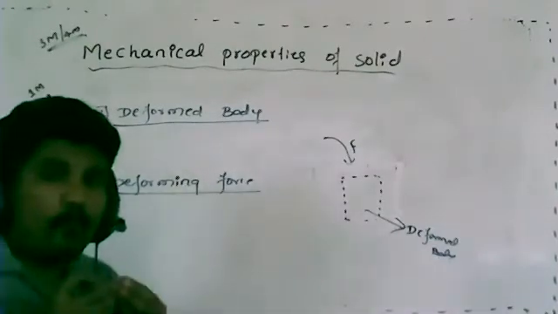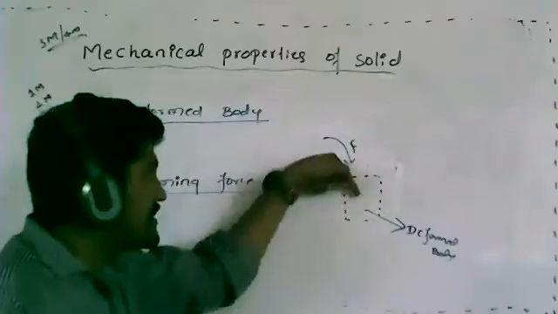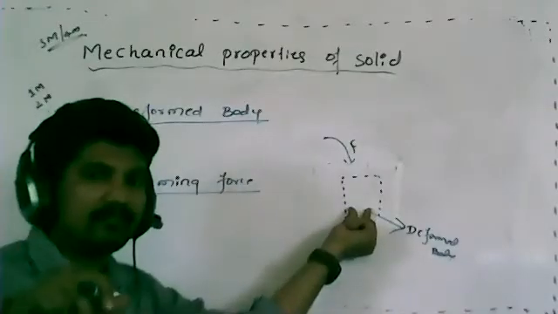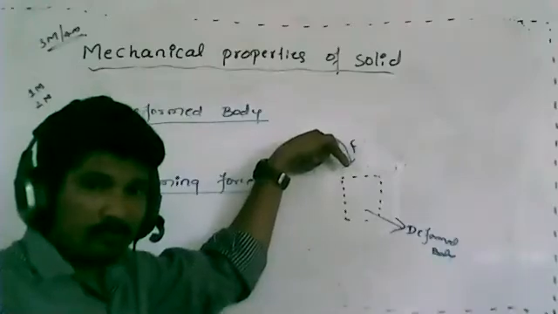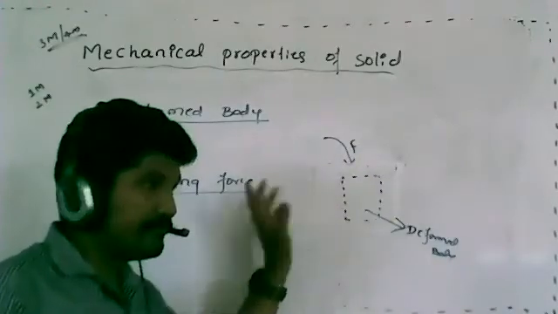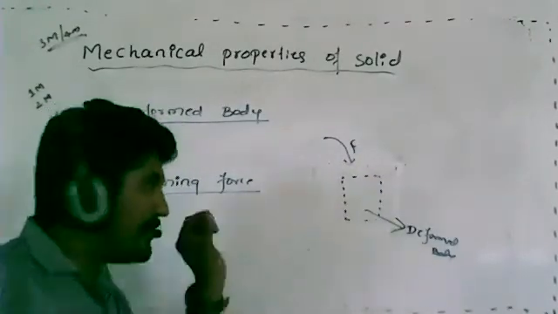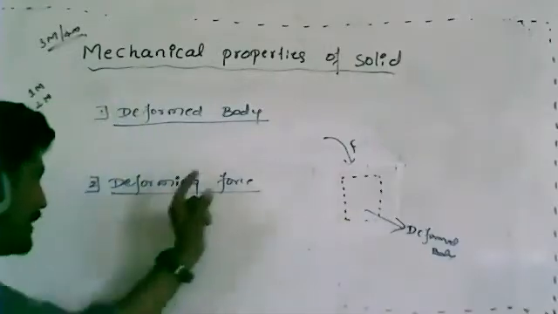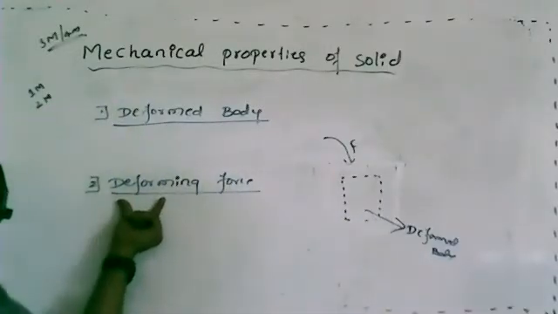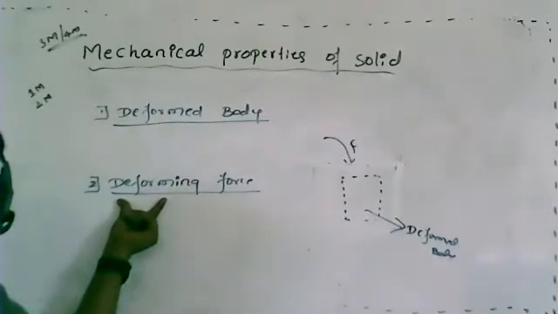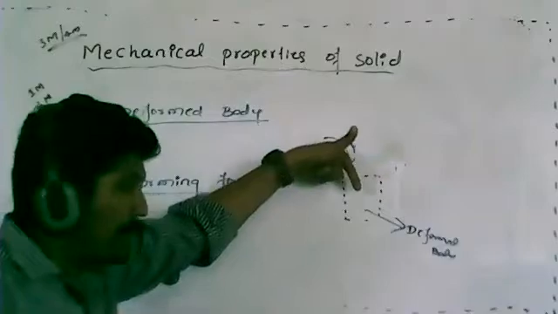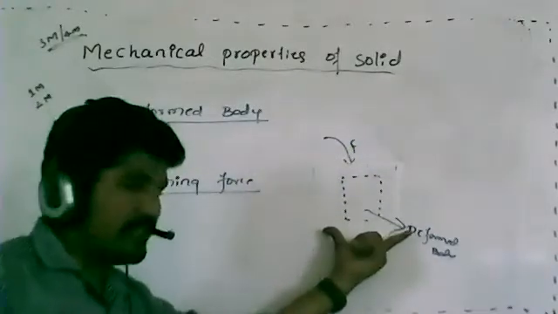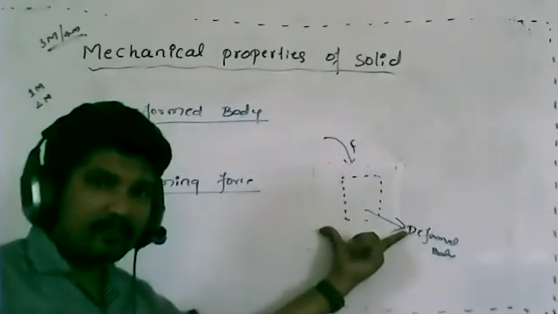The deforming force means a force which is responsible for changing its shape as well as size. That force itself is called the deforming force. Hope you understood now. This is an external force. Once I apply an external force, the body changes its shape as well as size.